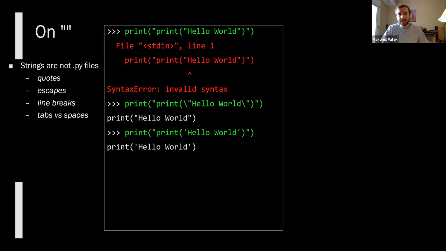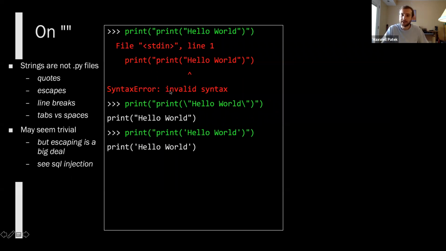So yeah, we've already seen escaping quotes, line breaks, tabs, and spaces. It might seem like this is all kind of trivial stuff, but it's actually way more important than you might think. Escaping is actually kind of tricky. And if you want to prove it to yourself, go and look up SQL injection. I'm sure anybody in cybersecurity or defense maybe has probably looked at SQL injection. You have to be careful with how you escape strings. You can get into all sorts of trouble when you have a string that represents code, and inside of it, a string that's supposed to represent data, but maybe that data actually looks like code. You quickly start getting into really tricky territory.